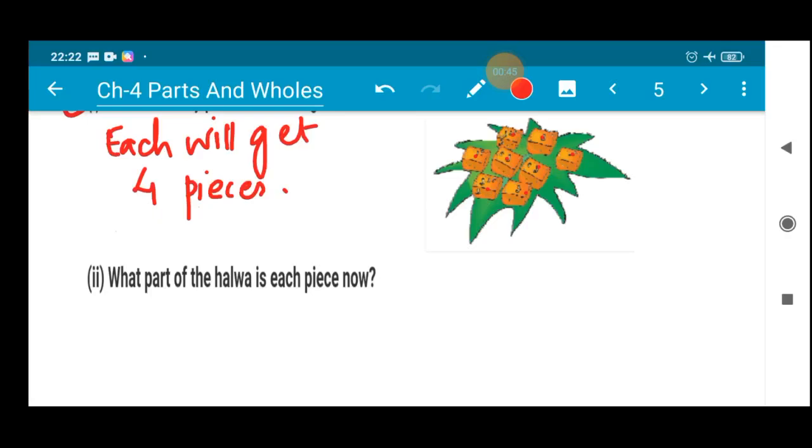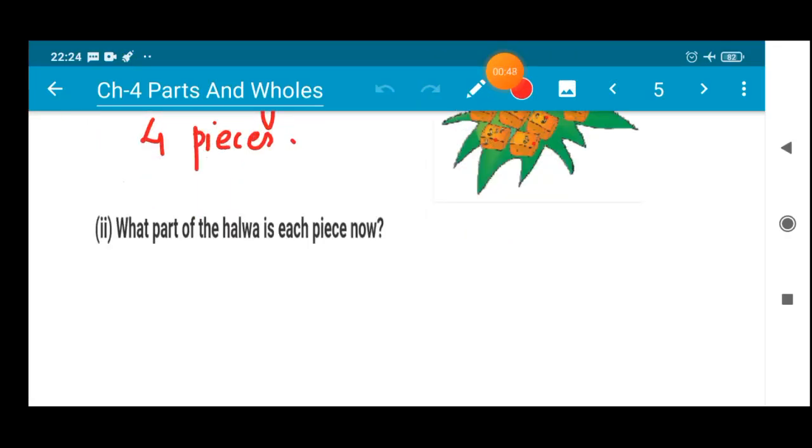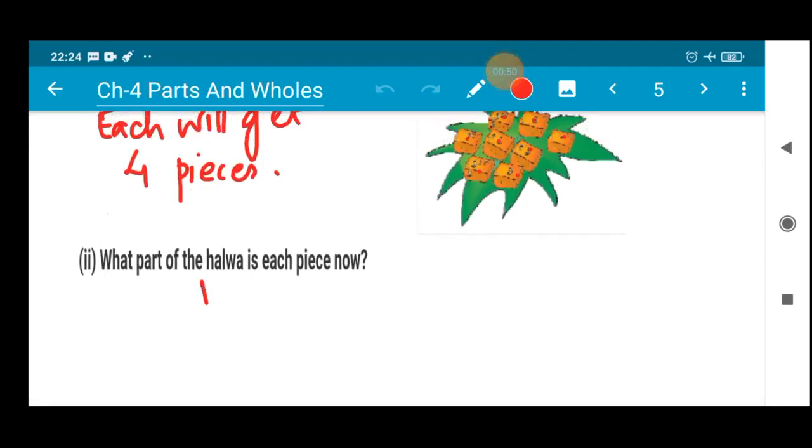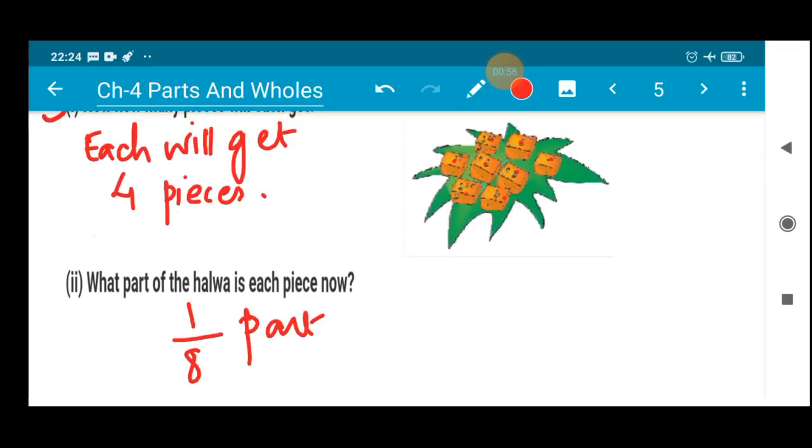So now for each part of the halwa you can write it is 1/8 part. How? Because it has been divided into 8 parts, right? And the fraction which we are going to represent for this is 1/8. All right, so it is 1/8 because they are asking about each piece. So in each piece it is 1/8, 1/8, 1/8, like this it has been divided. So in each piece you'll be getting 1/8 part. Okay, so now let's proceed to the next question.